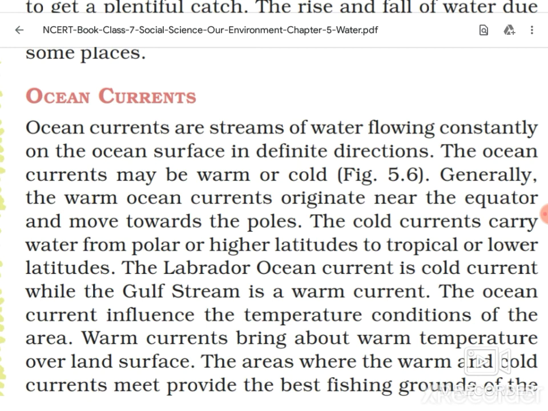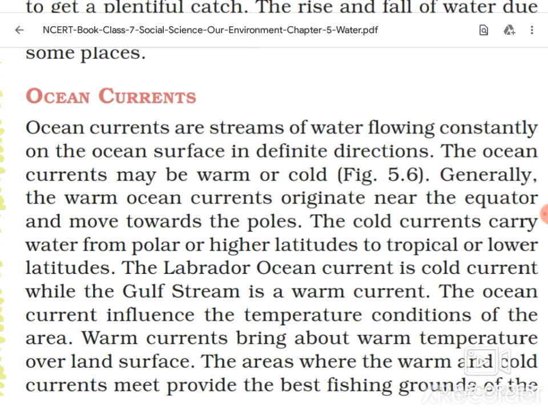The ocean current may be warm or cold. You must have heard about warm current, cold current. Generally, the warm ocean currents originate near the equator and move towards the poles as water is continuously flowing, right? So when water moves from the equator to the poles, they are warm currents. The cold currents carry water from polar or higher latitudes to tropical or lower latitudes. Opposite to warm currents, from the cold areas they move to the hot areas. The Labrador current is a cold current, while the Gulf Stream is an example of a warm current.